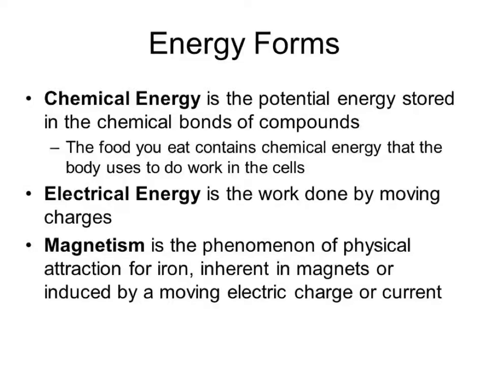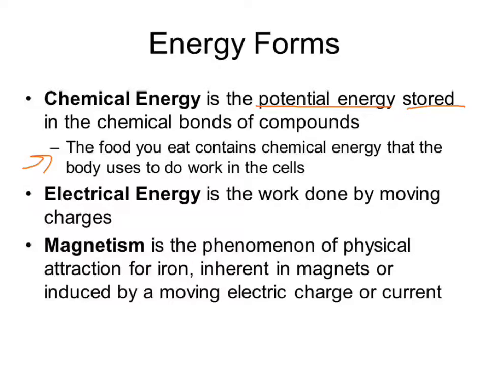Now, the first type of energy that we're going to talk about is chemical energy. Chemical energy is potential energy stored in the chemical bonds of compounds. The key word here is potential energy, and when you think potential energy, the next word you should think about is stored. Potential energy is stored energy. You've done chemistry already, you've talked about bond energies. An example would be the food you eat, which contains chemical energy that the body uses to work in the cells. We take that food in, we break it down in our body, we break down the chemical energy in it, and it provides energy for us.